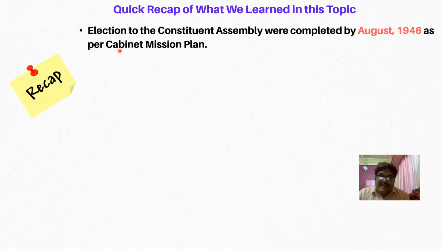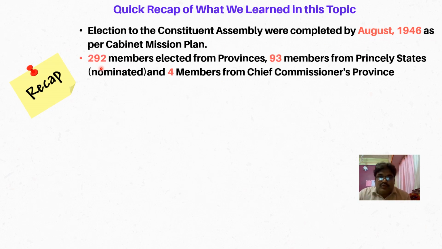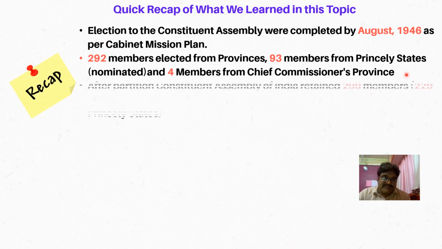After discussing that, let's have a quick recap of what we discussed in this lecture. First, elections to the Constituent Assembly were completed by August 1946 as per the Cabinet Mission Plan. Second, 296 members were elected from provinces, 93 members from princely states were nominated, and 4 members from Chief Commissioner's provinces.